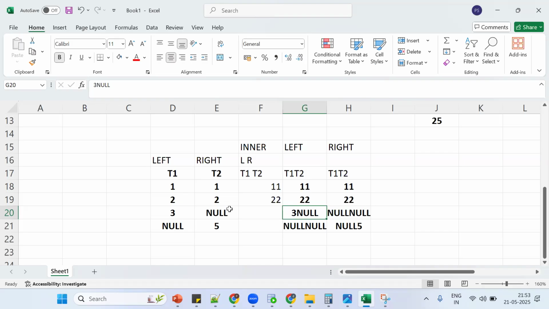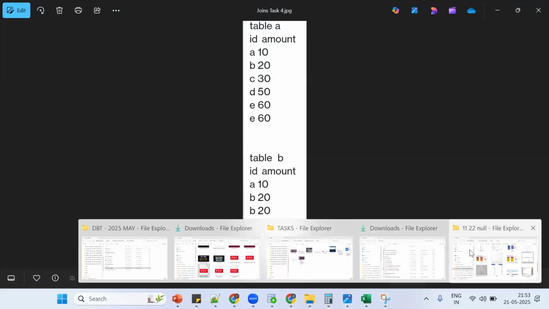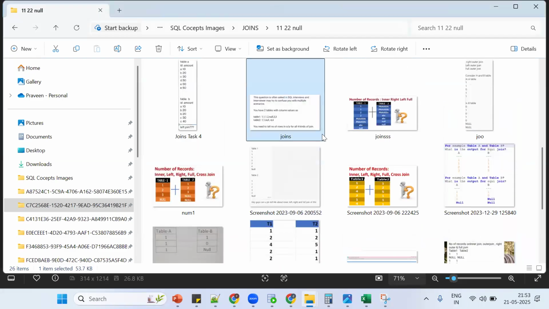What about cross join? How many records will we get for cross join? 4 into 4. So 1 with 1, 1 with 2, 1 with null, 1 with 5, 2 with 1, 2 with 2, 2 with null, like this, null with 1, null with 2, null with 5. Here null is also required. Only in inner join we don't get null values, remaining the same functionality. Got the point? Let me explain one more use case. This is a compulsory question they try to ask in interviews. That was the main point.